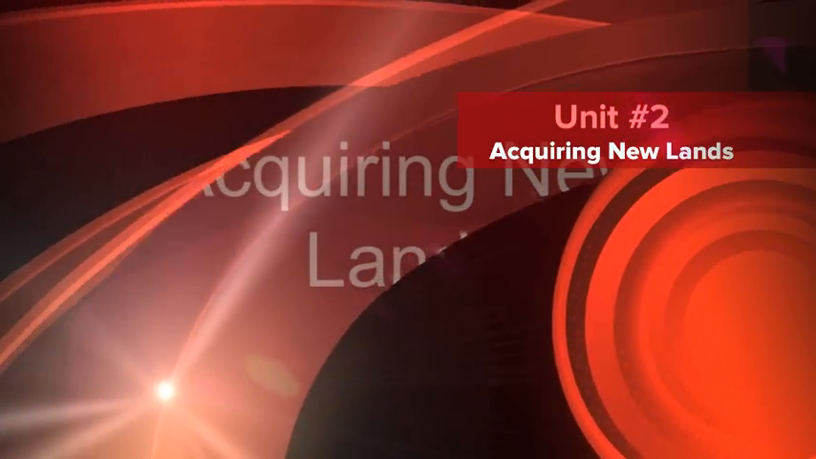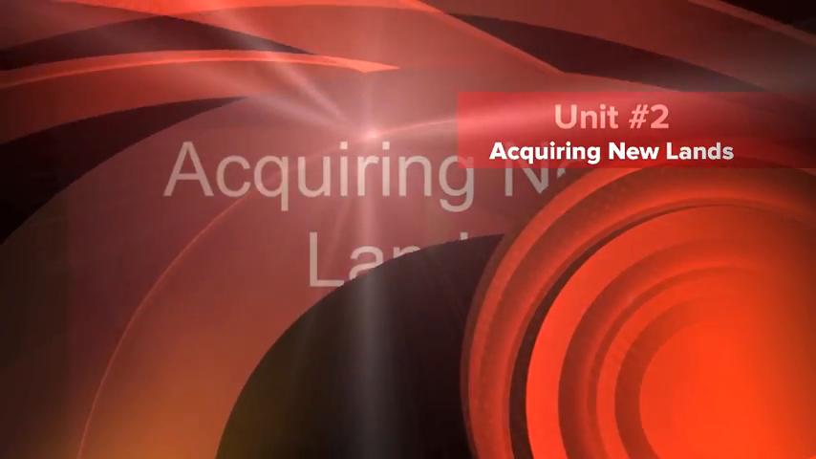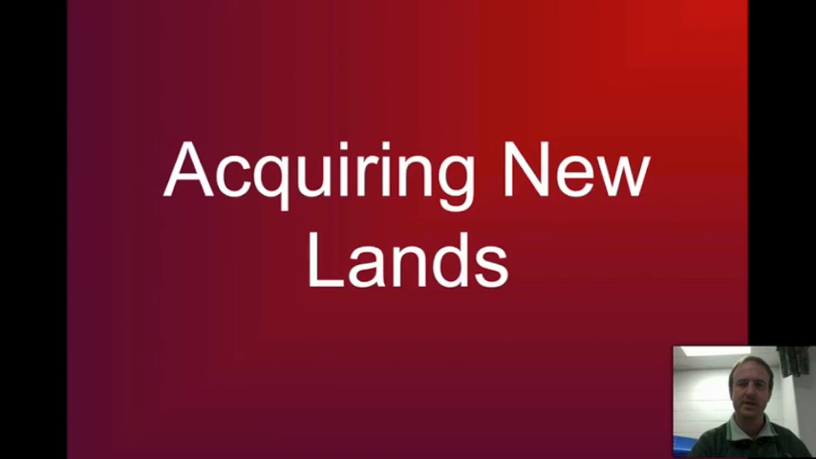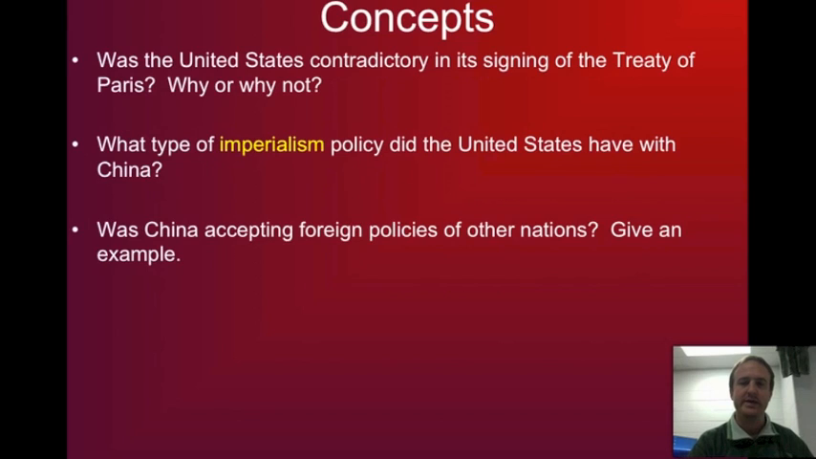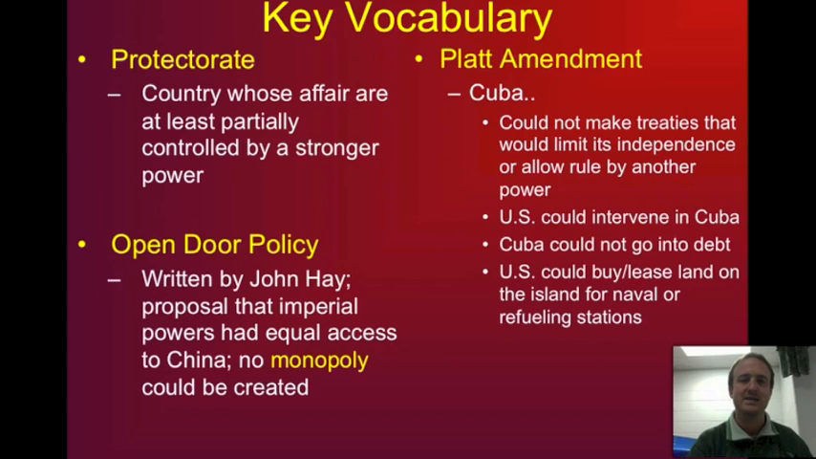Acquiring new lands, the topic for today, still revolving around imperialism and the United States and territories that it is acquiring. Concepts for the day: was the United States contradictory in its signing of the Treaty of Paris? Why or why not? What type of imperialism policy did the United States have with China? And finally, was China accepting of foreign policies of other nations? Give an example of whether they were or were not.